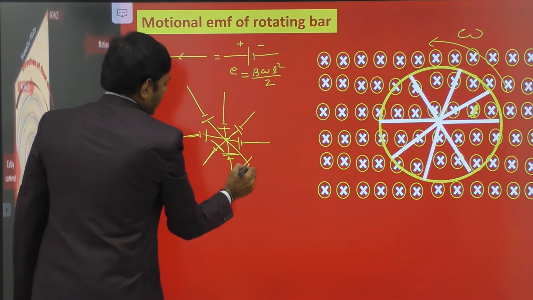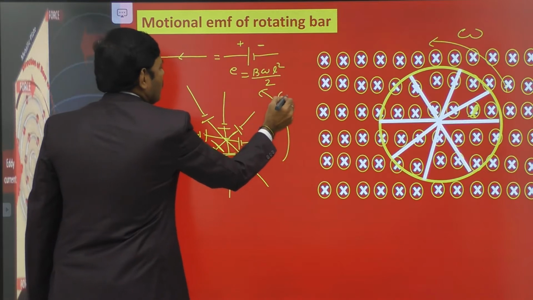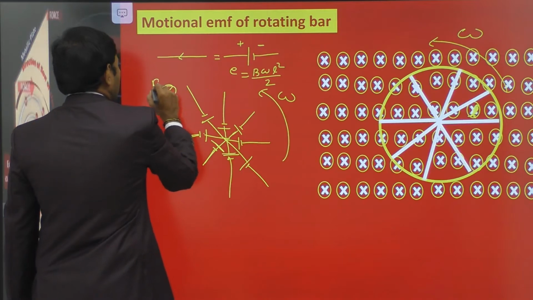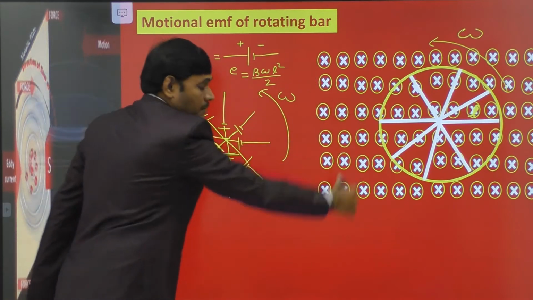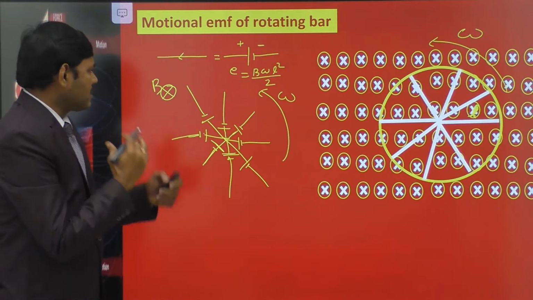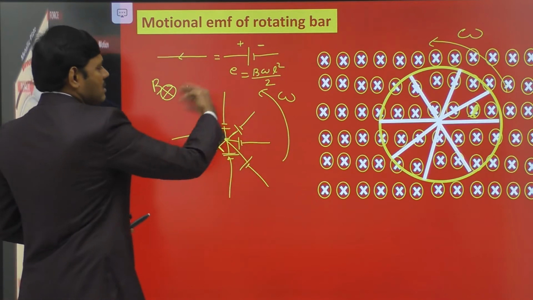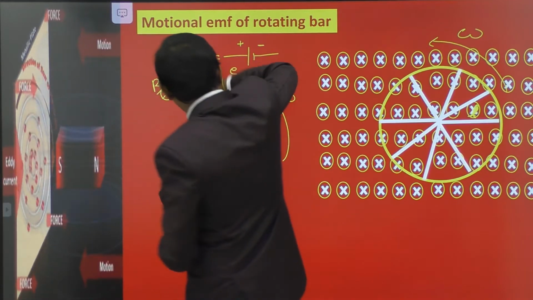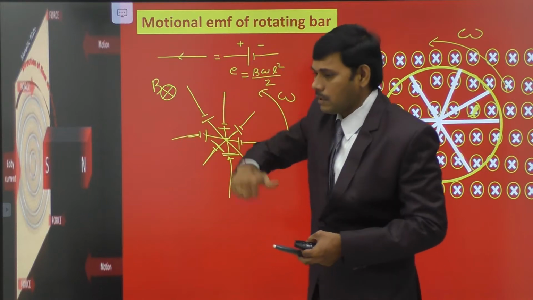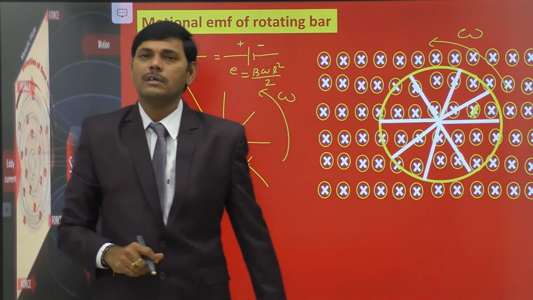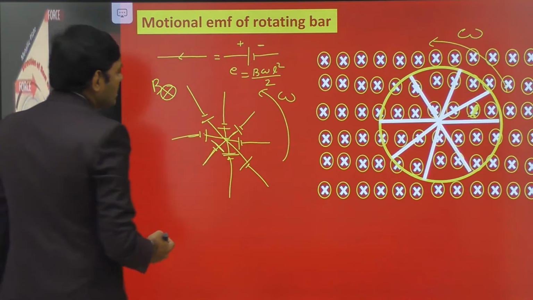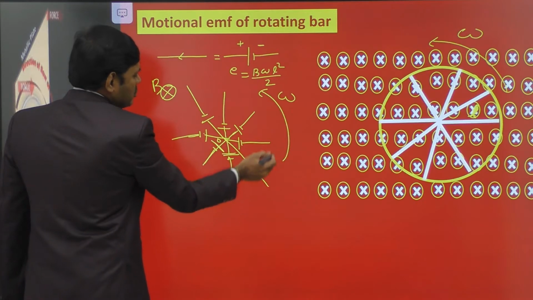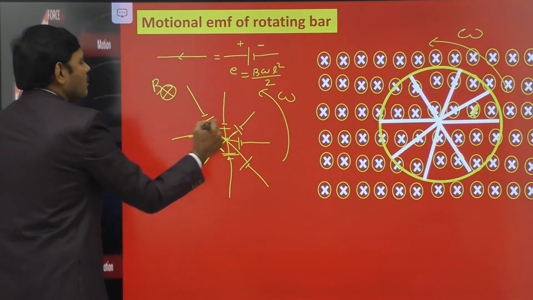For this anti-clockwise direction of rotation of the wheel of a bicycle, in the region in which there is magnetic field directed into the board, as shown in the adjacent diagram, and angular velocity in the anti-clockwise direction, V bar cross B bar, the thumb is showing always towards the center. Therefore the direction of the motion EMF is towards the center. So for each spoke, this is the situation: positive terminal towards the center and negative terminal towards the periphery. In any number of spokes, each spoke has this situation.